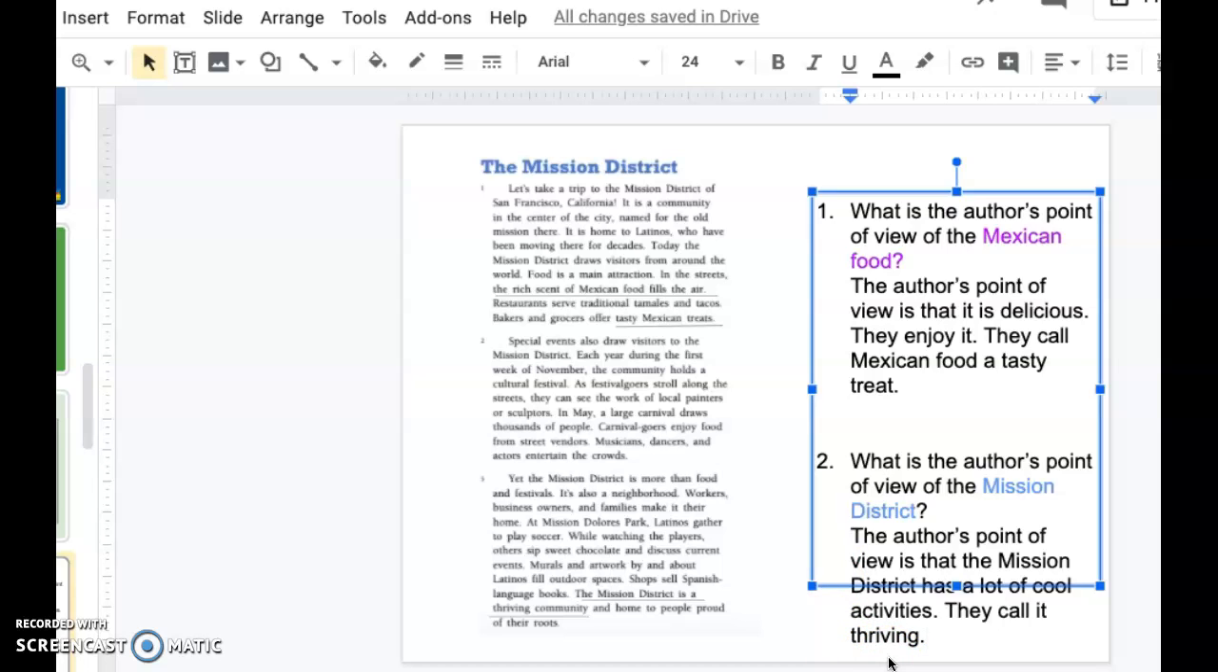All right, so when we're looking for point of view, what I did here was I looked for keywords and I looked for strong words describing it. Sometimes those words come before and sometimes those words come after. And then I thought about what those words meant and whether it was a good thing or a bad thing. And that is how I came up with the author's point of view. All right, time for some practice.